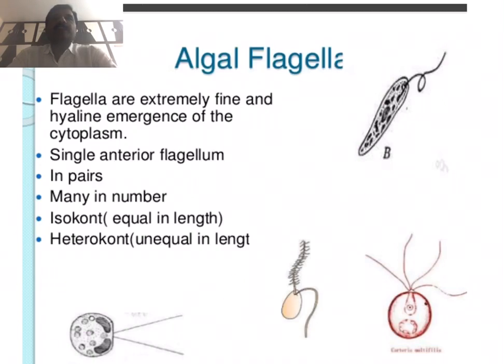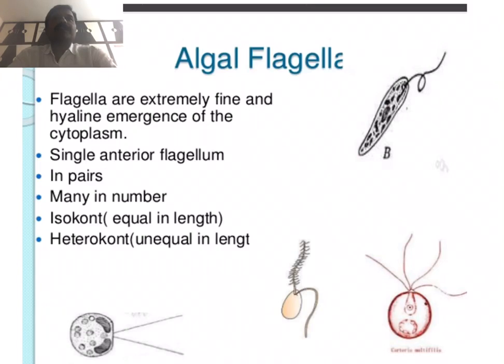The other one is the tinsel or pleuronematic flagella. Tinsel or pleuronematic means the surface of this flagellum is covered with fine filamentous appendages called mastigonemes or flimmers.